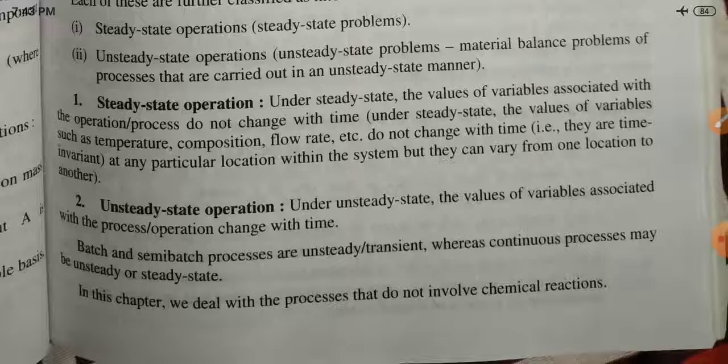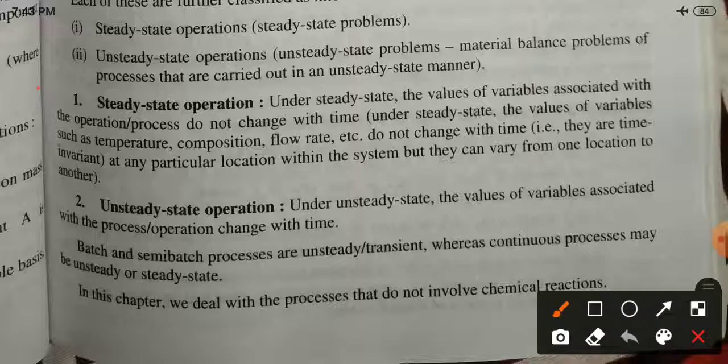The first one, steady state operation, and the highlight point is this. Under steady state, the values of variables associated with the operation of any process do not change with time. Under steady state conditions, the values of variables such as temperature, composition, flow rate, etc. do not change with time. They are time invariant at any particular location within the system, but they can vary from one location to another.